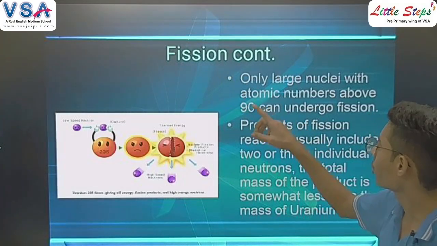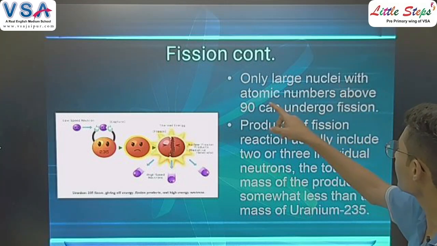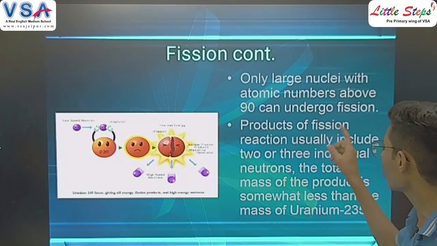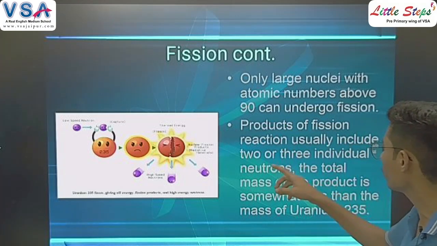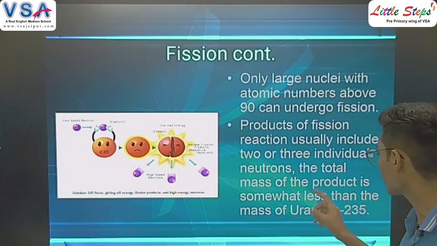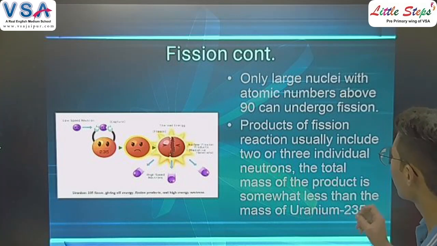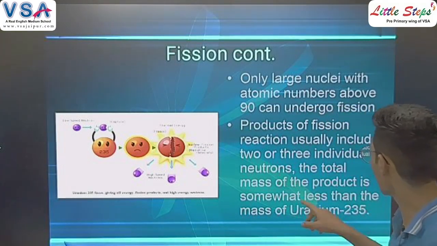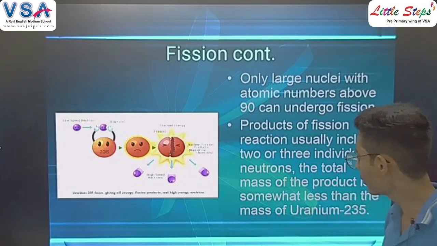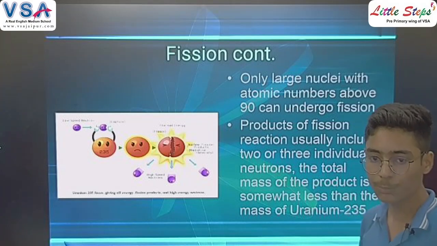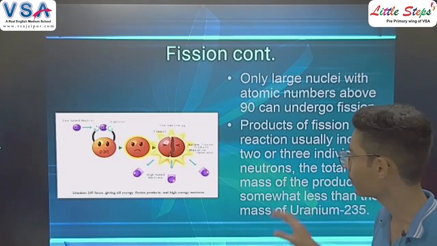Now, nuclear fission continued. Only the large nuclei with atomic numbers above 90 can undergo fission. Products of a fission reaction usually include 2 or 3 individual neutrons. The total mass of the products is somewhat less than the mass of uranium 235. So we include only the atoms which have mass above 90. This is the purest source of energy till now.